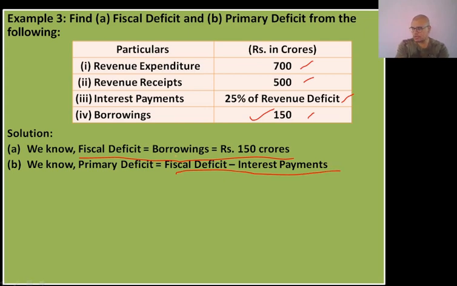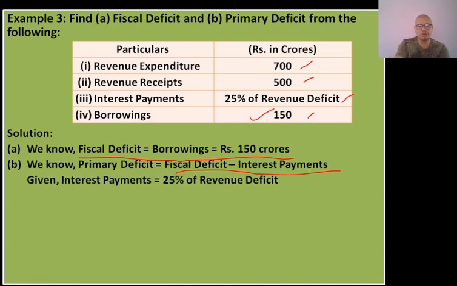Now we know what fiscal deficit is. It is given as 150 crores in the question, but we don't know what the interest payment is, because interest payment is given in terms of percentage of revenue deficit. So what we will do is we will first find out the interest payment.